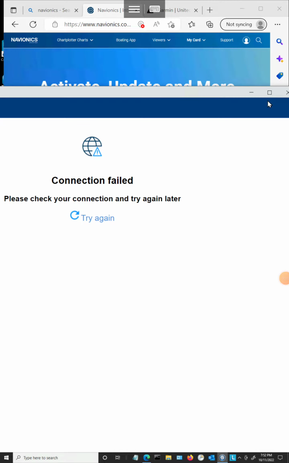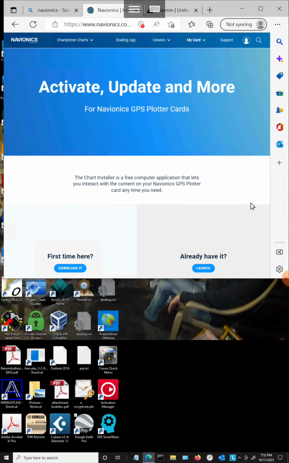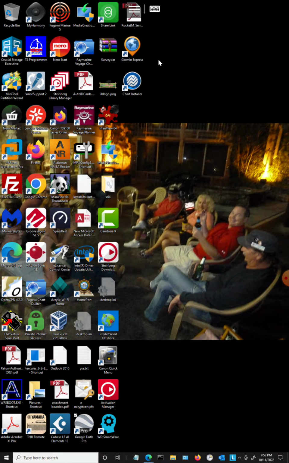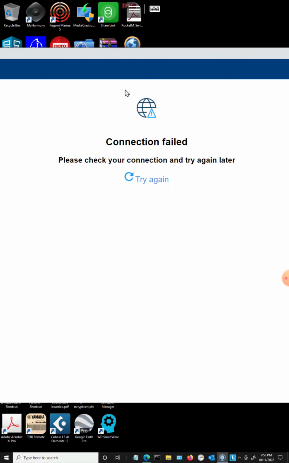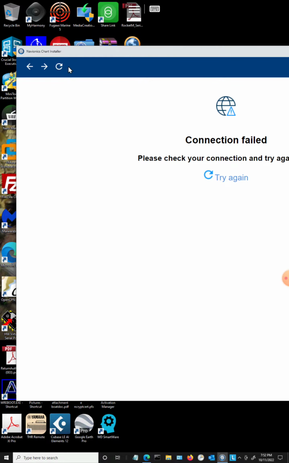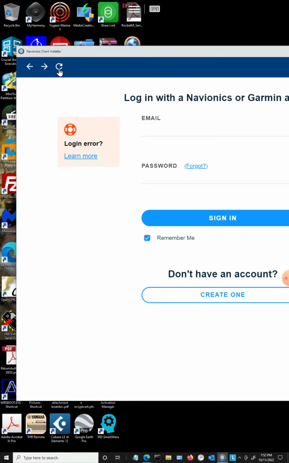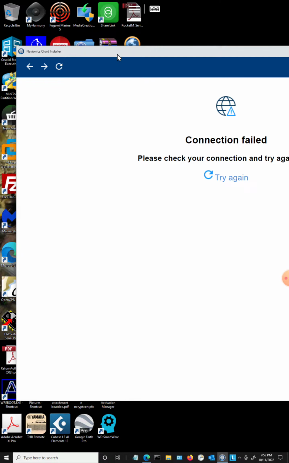Okay, so I'm trying to update my charts from my computer, and I tried standalone. I guess I can show you that. When I launch chart installer, I get this. If I drag it over and run this, you'll see it come up in the background. Yeah, there it goes. It's trying to do the login now, but it's just failing.